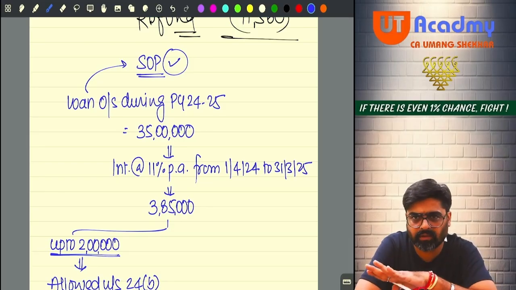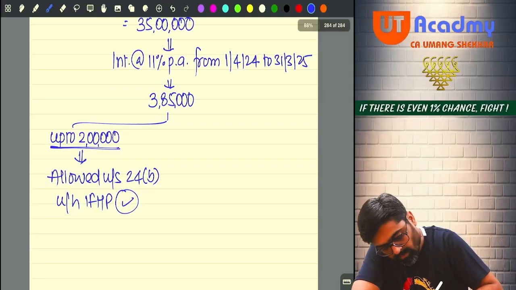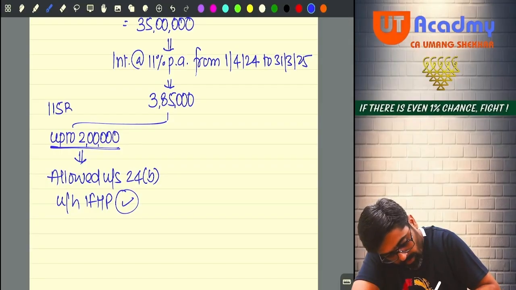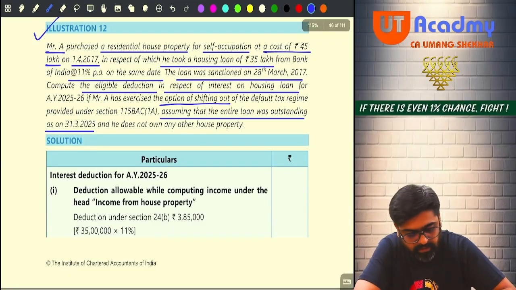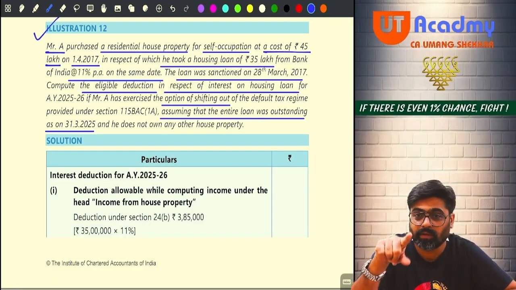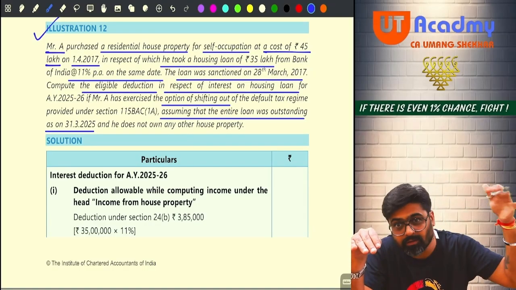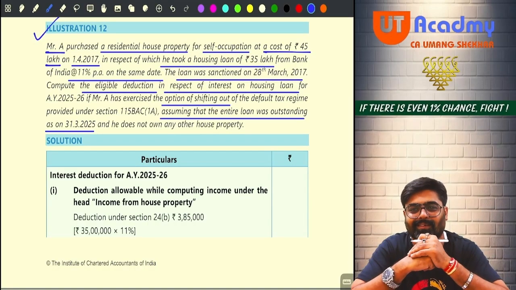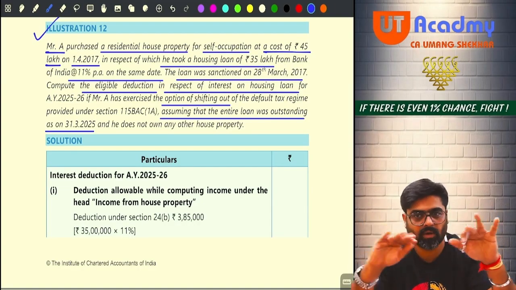SOP interest will be allowed in this year, no? Why are you claiming this under 24B? Why are you claiming this 2 lakh? Because 115BAC is not followed, as given in the question. Please check the option of shifting out. If they had told you that he is not shifting out, then for this SOP, whatever interest you are claiming right now will not be allowed. Excess interest under 80EE also will not be allowed. No interest will be allowed, because both deductions are not available under 115BAC, the default tax regime.